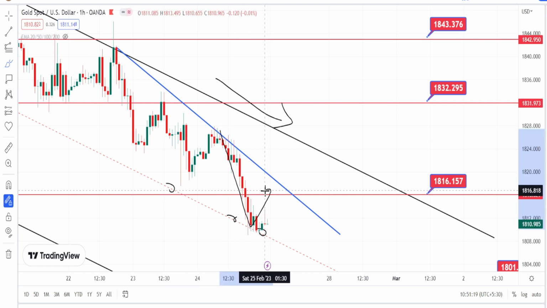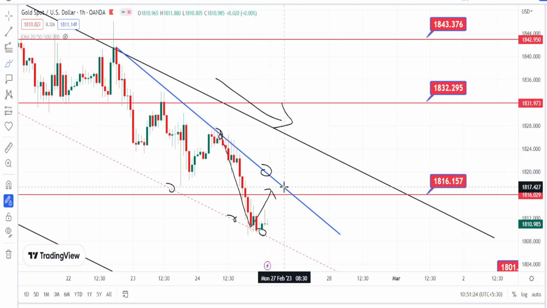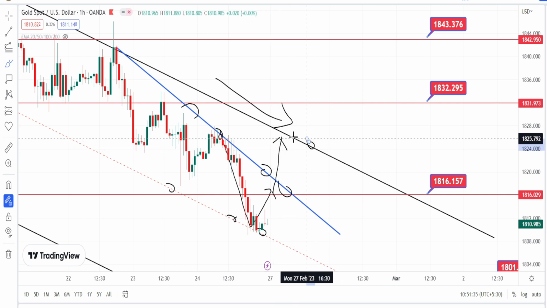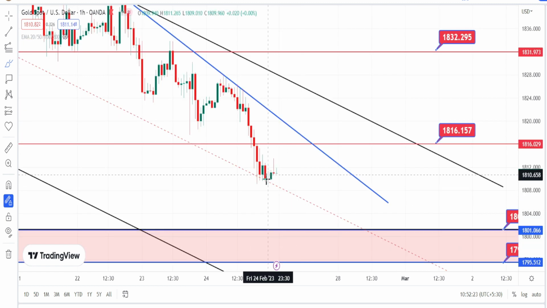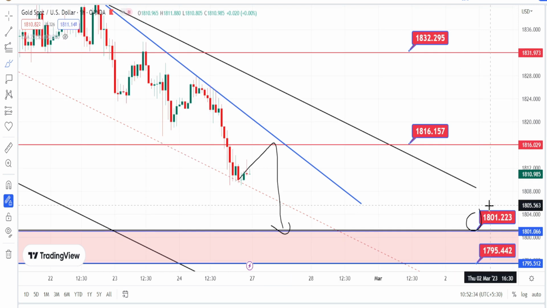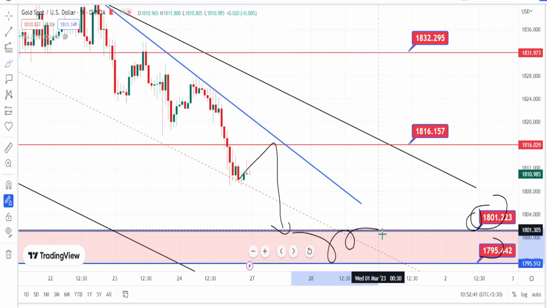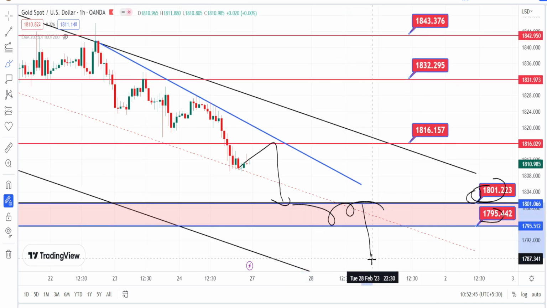So even if the price action bounces back on the bullish side retracement, we can expect it to bounce back from this resistance line from the hourly time frame, and only when the price action breaks this resistance line, we can expect the further continuation of the bullish side retracement. Again, we have the bearish channel pattern resistance line, which it has to break in order to continue further on the bullish side retracement. And if the bearish side retracement continues, we can expect it to take support around the support zone between 1800 to 1795. And if the support zone is broken, we can expect a further continuation of the bearish trend in hourly time frame also.